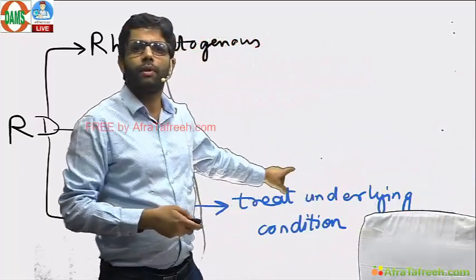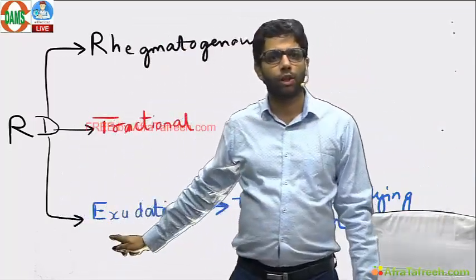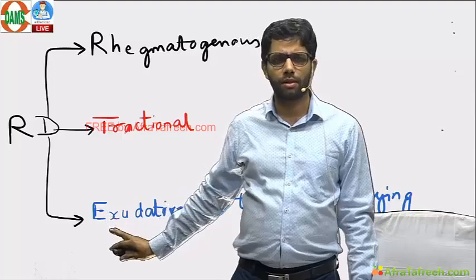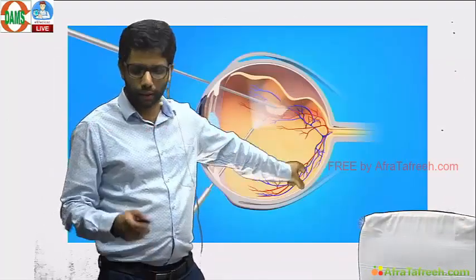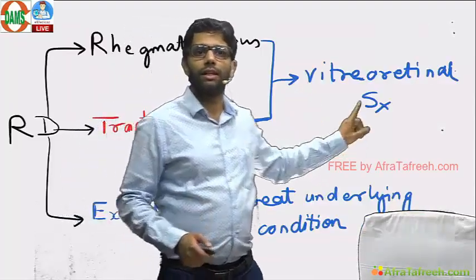Then exudative. The example was central serous retinopathy. Many examples, but remember one: central serous retinopathy. Treat the underlying condition in exudative. Do vitreoretinal surgery in the rhegmatogenous and tractional.